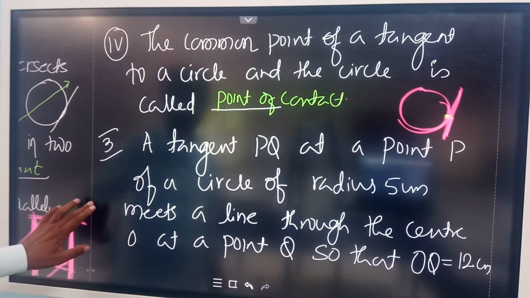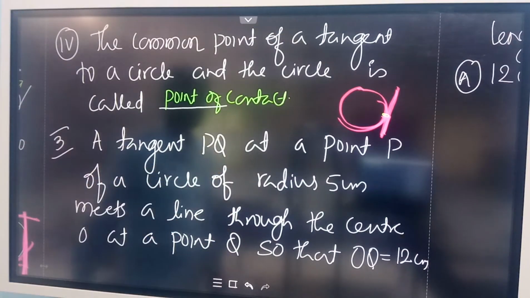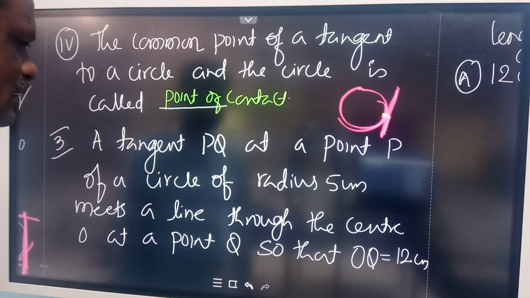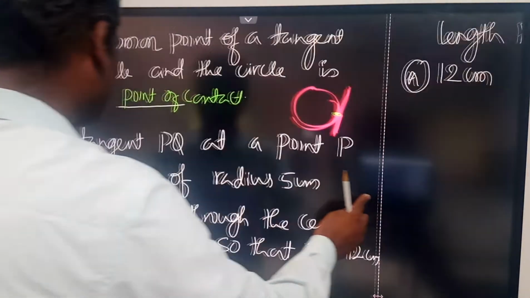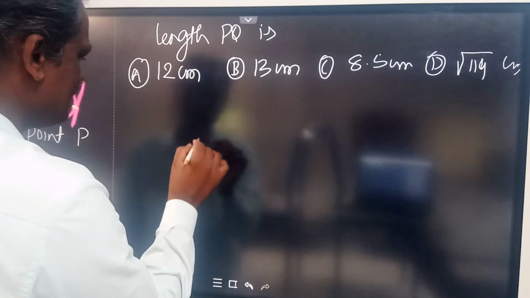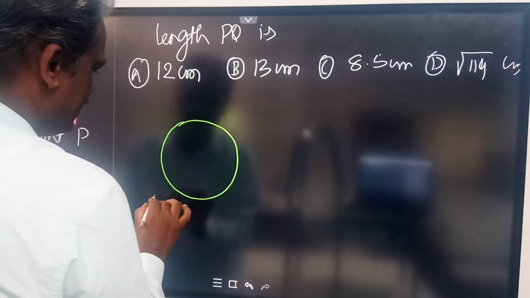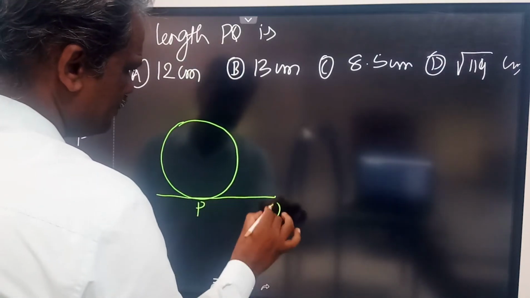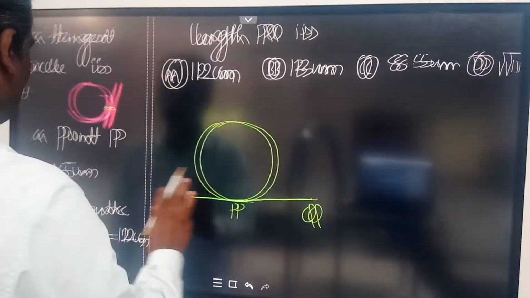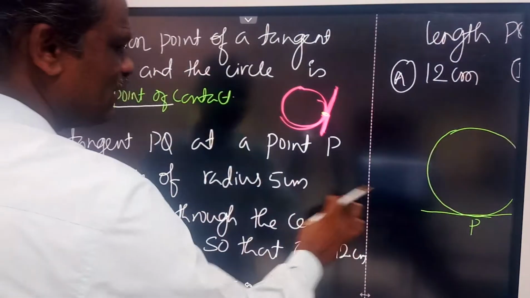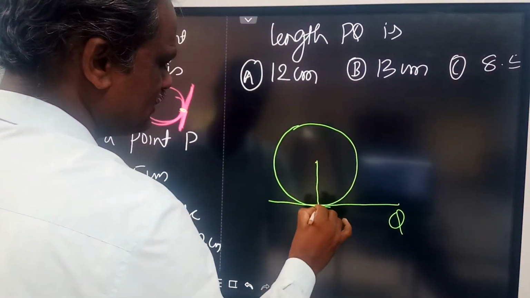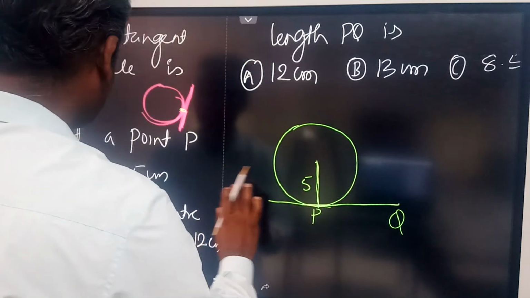Now come to the third question. A tangent PQ at P of a circle of radius 5 cm meets a line through the center O at a point Q, so that OQ is equal to 12 cm. So now, draw a circle with a tangent PQ at point P. If you join this, the radius will be 5 cm.